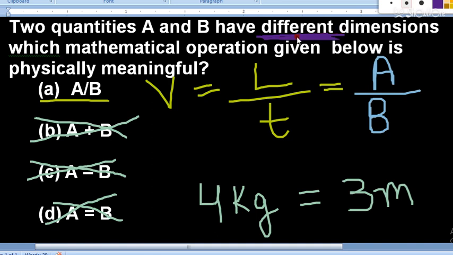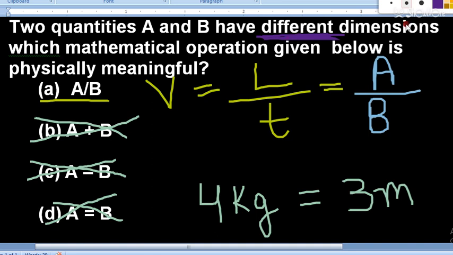Multiplication of those two physical quantities, or division of those two physical quantities is possible. Addition and subtraction of two physical quantities which have different dimensions is not possible.